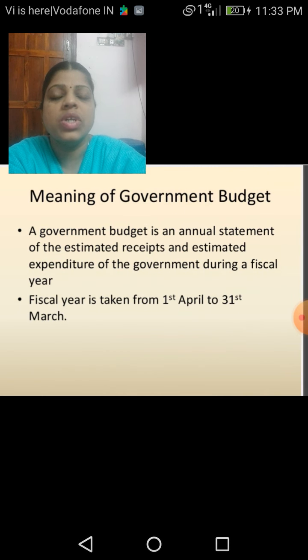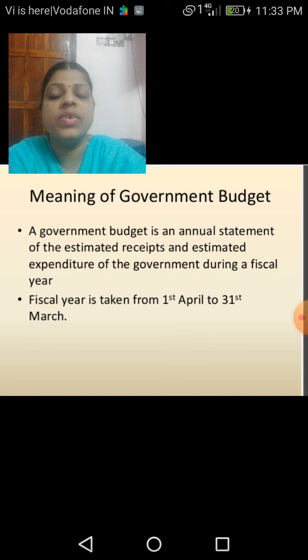So once again, let me define the government budget. That is an annual financial statement of the estimated receipts and estimated expenditure of the government during a fiscal year.